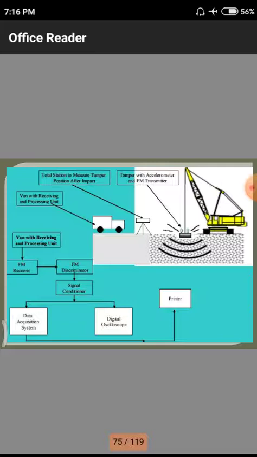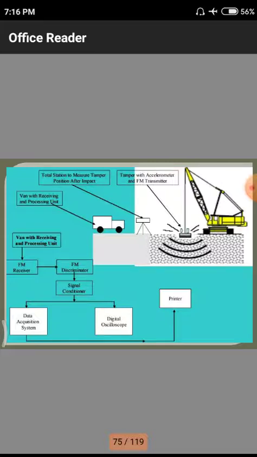After that we have a van with receiving and processing units. That means whatever data was collected by the total station or any other surveying equipment, the total data will have to be processed by using this software system or any other system which is used to note down the settlements occurred on the particular site itself. Next one, a van having a receiving and plotting unit, by using this diagram.